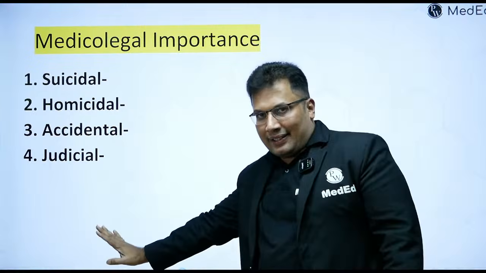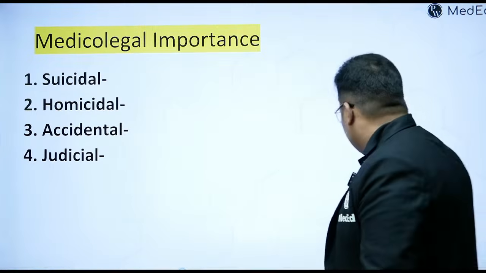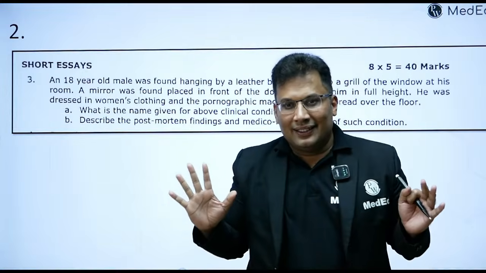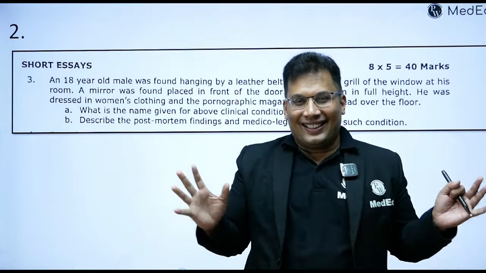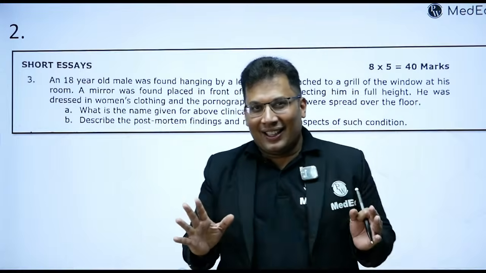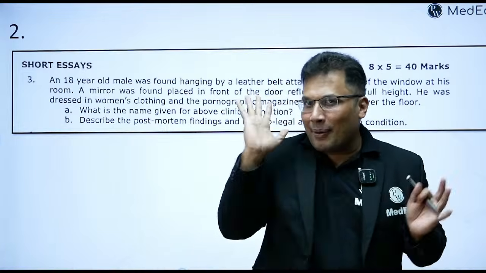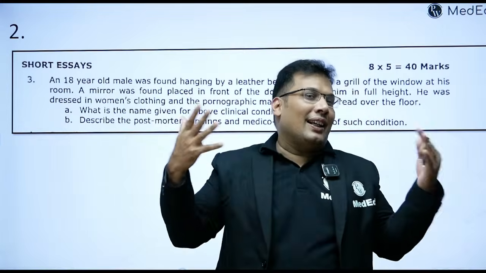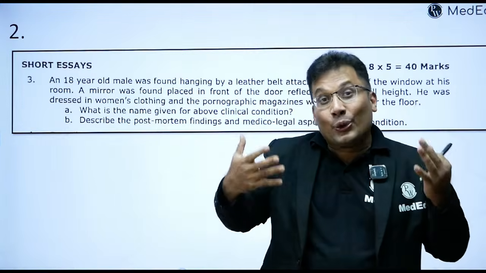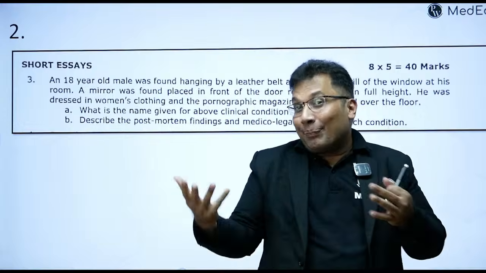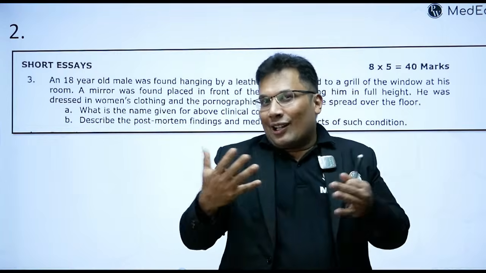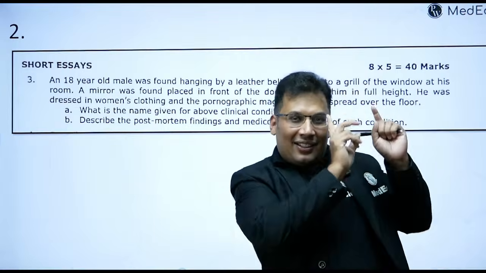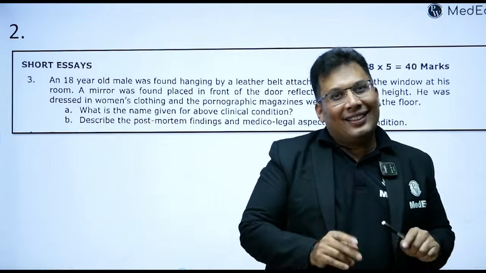Medico-legal importance I discussed already. Already over. This completes our hanging. So hanging is over. All of you guys understood hanging? You will have to write the definition. What to write after this? Types, typical, atypical, right? Judicial, then partial, complete, suicidal, homicidal, lynching and all. Then cause of death 1, 2, 3, 4, 5, 6. External finding, internal finding. That's all.